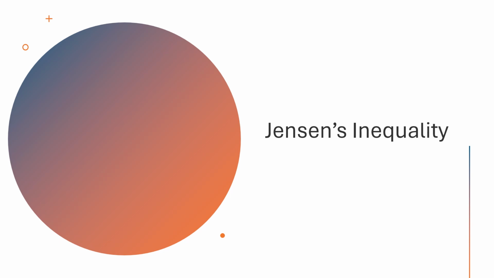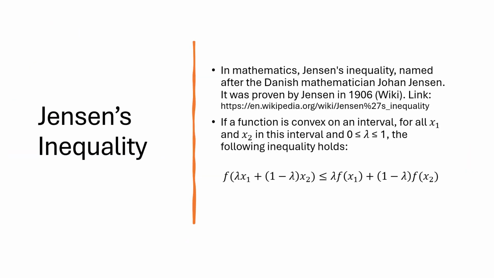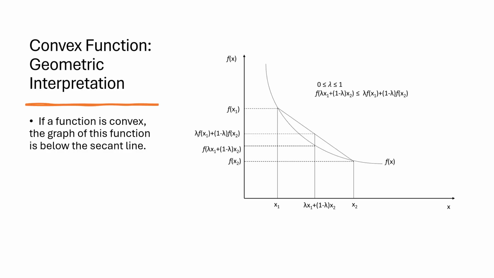Weaker evidence is associated with greater rewards. Jensen's inequality is named after the Danish mathematician Johan Jensen. If a function is convex on an interval, for all x1 and x2 in this interval and 0 less than or equal to lambda less than or equal to 1, the following inequality holds. This figure illustrates the concept of convexity using a simple geometric interpretation. If a function is convex, the graph of this function is below the secant line.